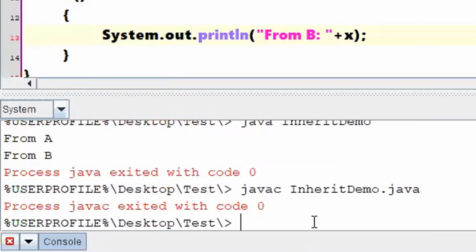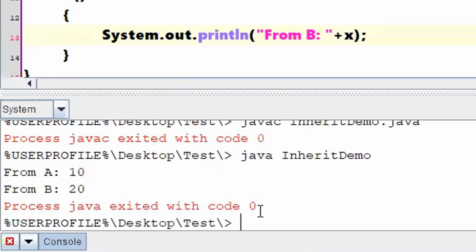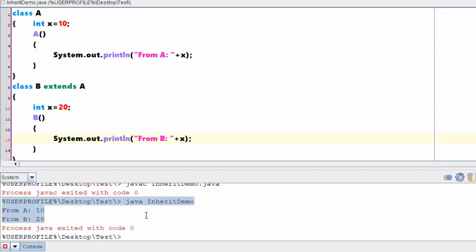Compiled. My knowledge is clear. Now, if my intention is not to print 20, if my intention is to consider the value of x defined in its superclass rather than the value defined in its present class, right?